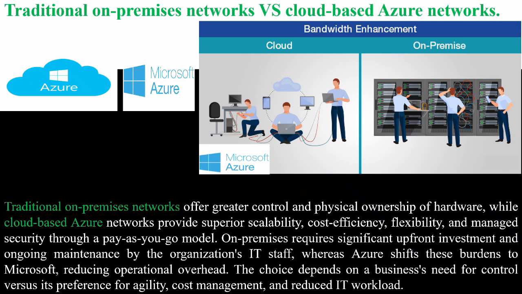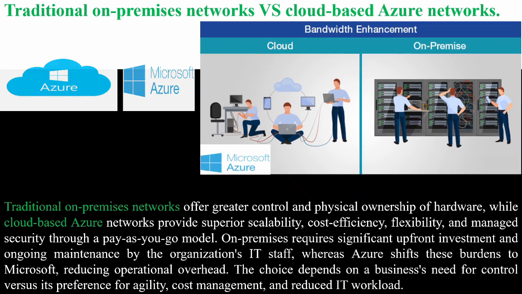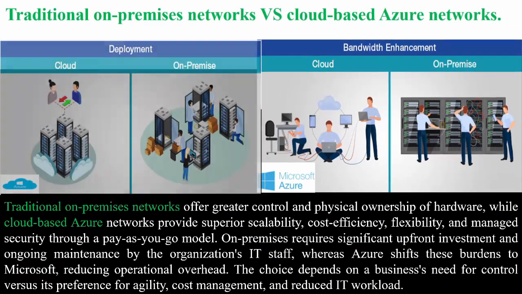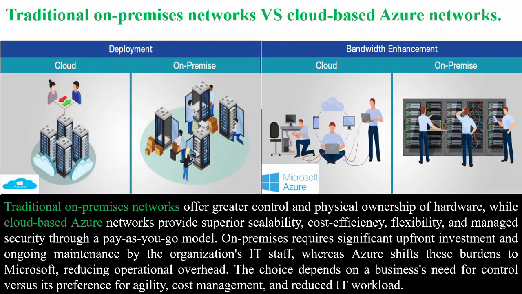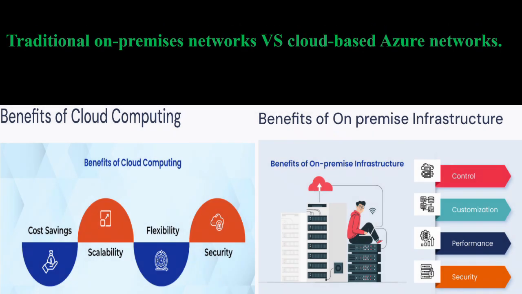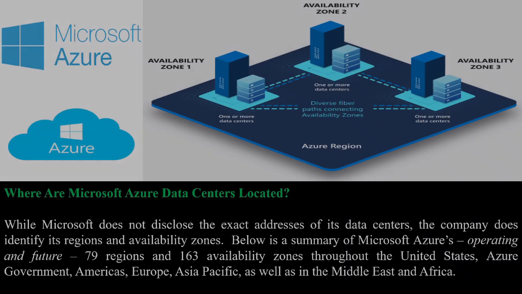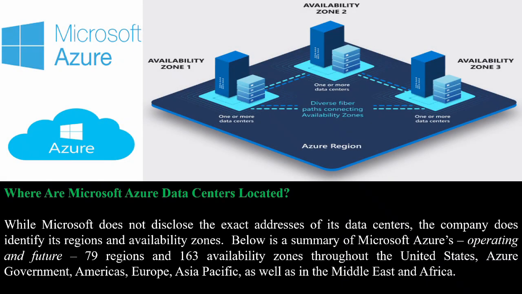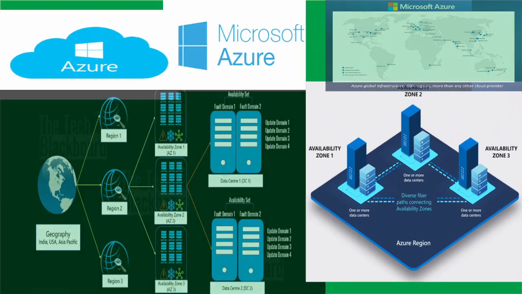For example, data traveling between East US and North Europe might experience around 80 milliseconds latency, but by leveraging Azure's global network, you can optimize this dramatically. Azure networking isn't just about connectivity, it's about integrating a suite of services that provide security, scalability, and reliability. From Azure Virtual Network, VNet, to Azure Firewall and ExpressRoute, these services work together to build robust cloud environments.